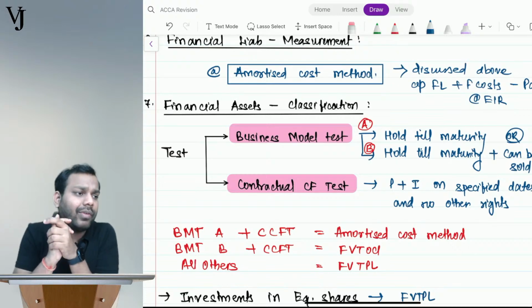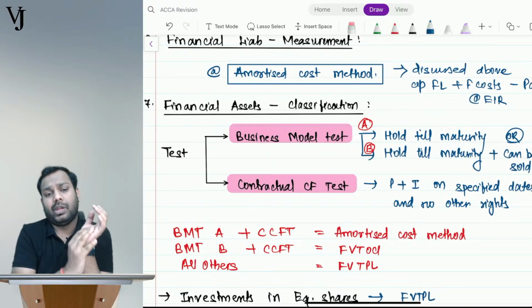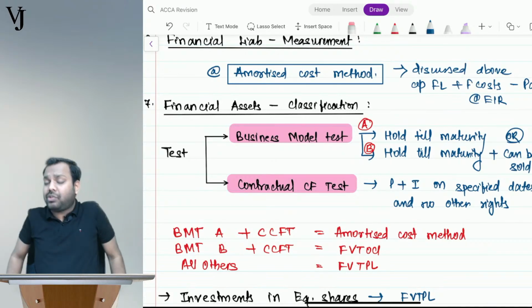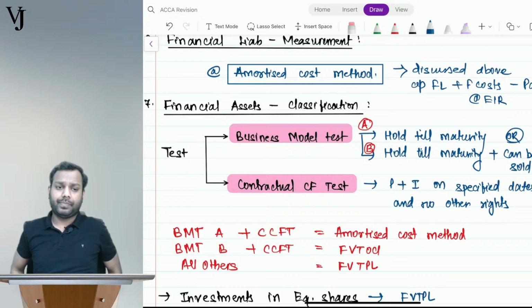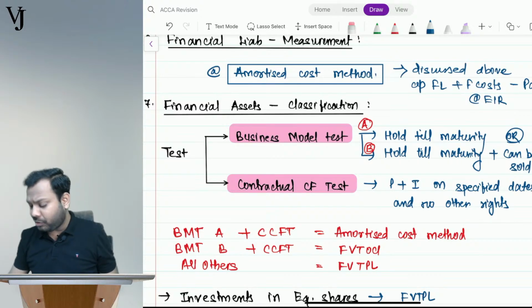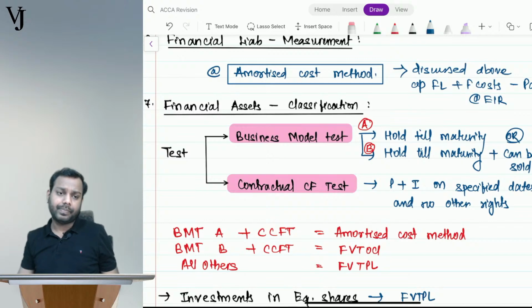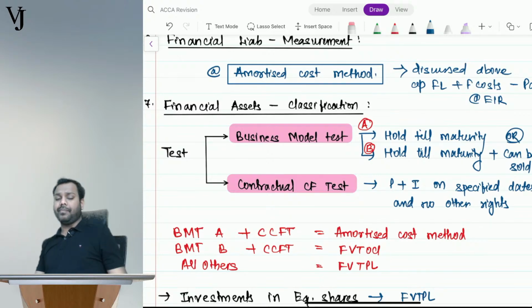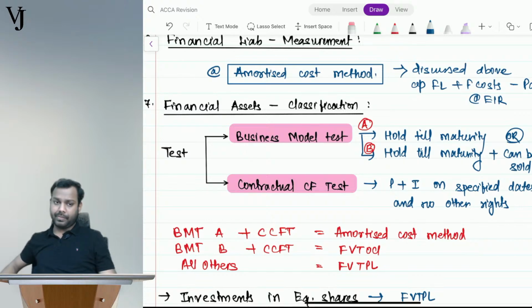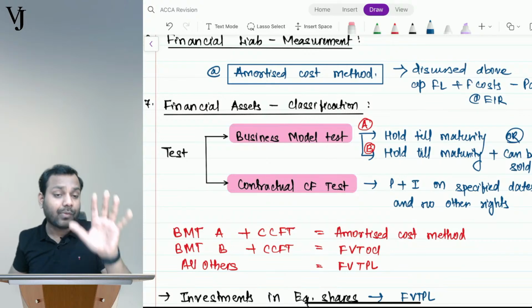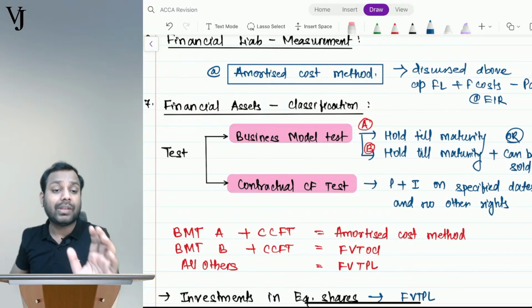Now let's suppose you have given an advance to your supplier. Is that a financial asset? Tell me, guys, all of you, come on. We have given an advance to our supplier. Is that a financial asset? If yes, then why? If no, then why? All of you, please answer. Nutan, no. Why? Why is important. In the SBR paper, the only thing which is important is why. You need to answer why.